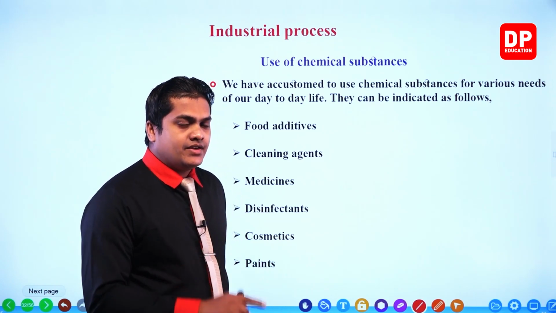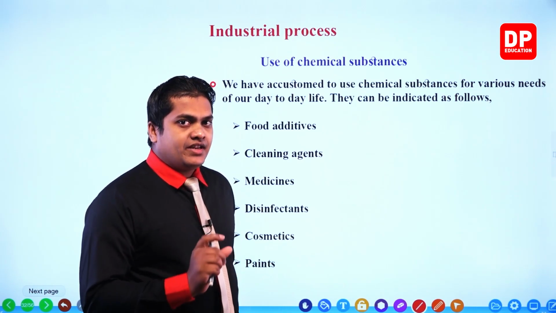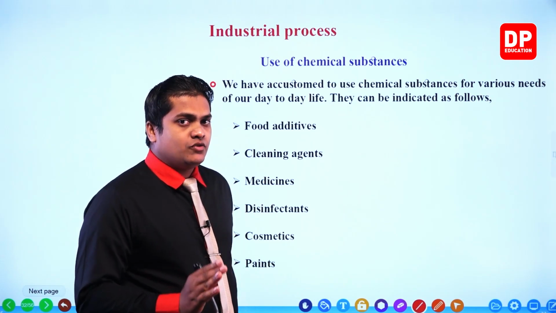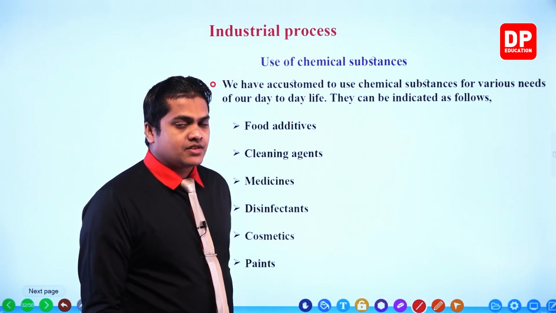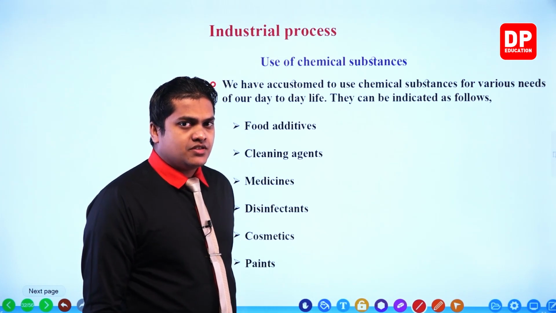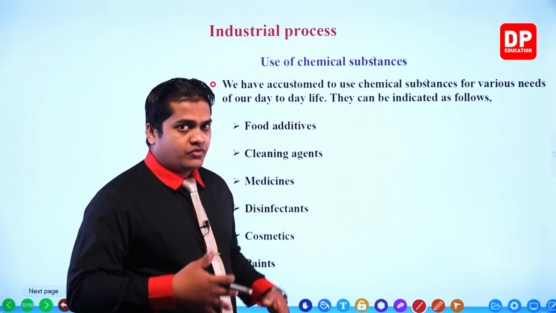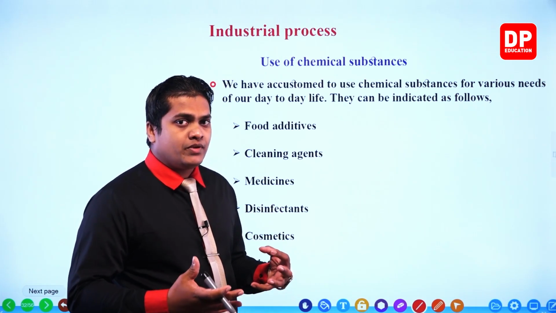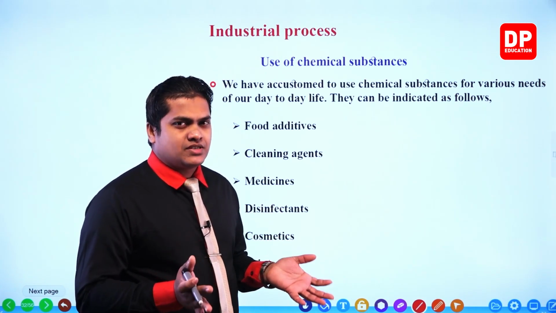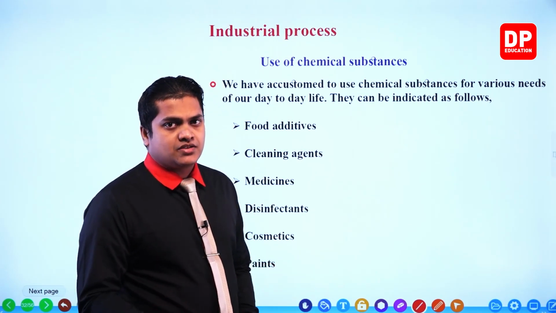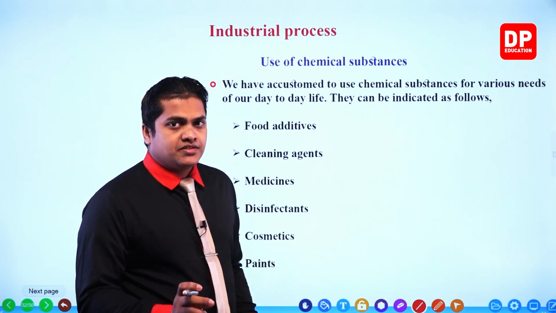Like I said earlier, we know that different industries, when they are producing different kinds of goods, use different chemical substances. Usage of chemical substances has now become a simple kind of process. More often we use these chemicals to prepare our day-to-day needs.